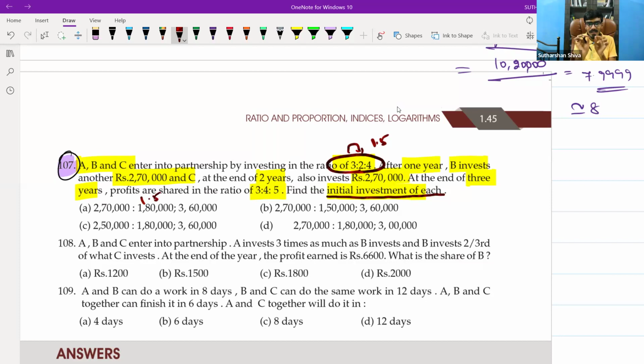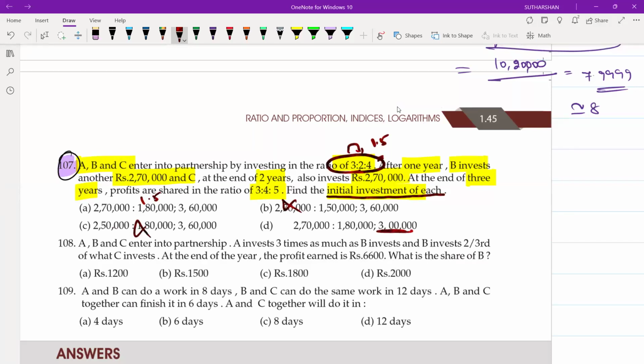I will check it with other things. Whether I will get it in option B, 2,70,000 by 1,50,000. Definitely not. 2,50,000 by 1,80,000, what is the answer? 1.38. That is also not my answer. Option A and option B remain same, right? But here they have given 4, here they have given only 3. 2/4 is nothing but 1/2.